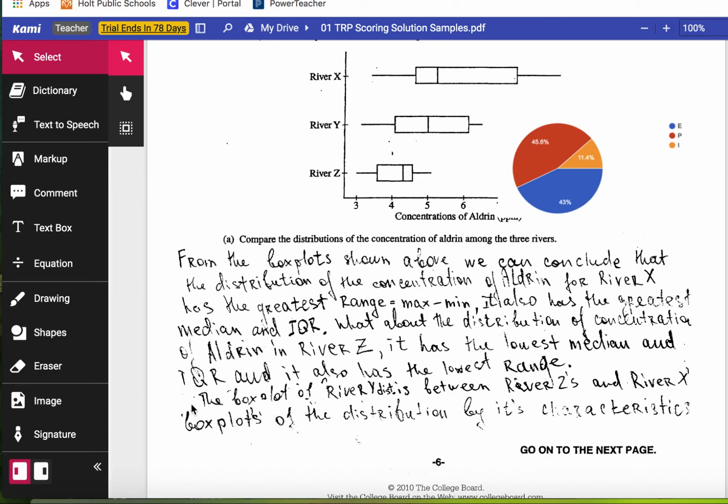And then finally it wraps up. The box plot of river Y's distribution is between river Z and river X. And basically, it's got a good job of center and spread. What it's lacking is shape. It doesn't mention anything about the shapes of these distributions.